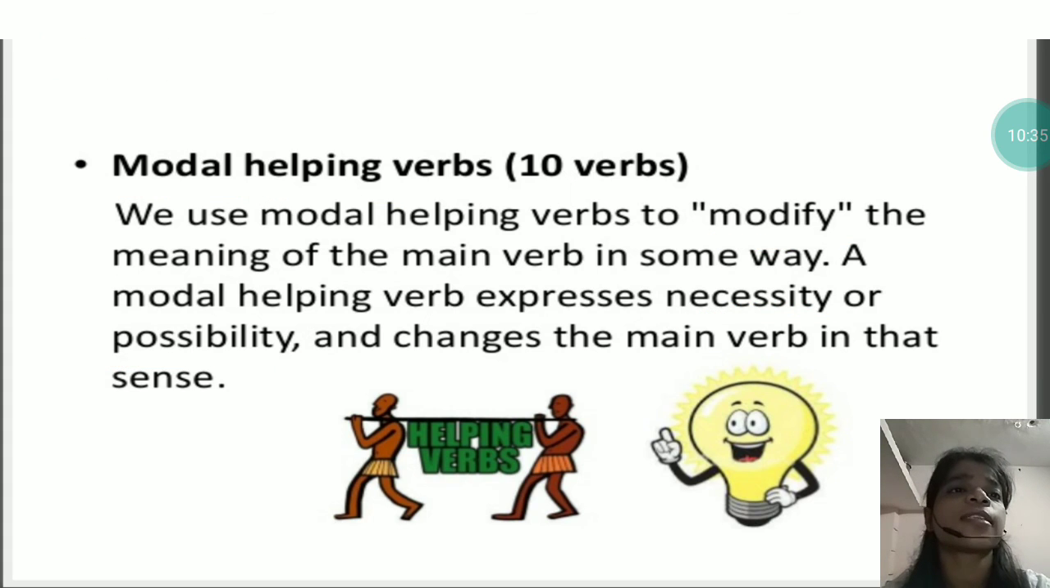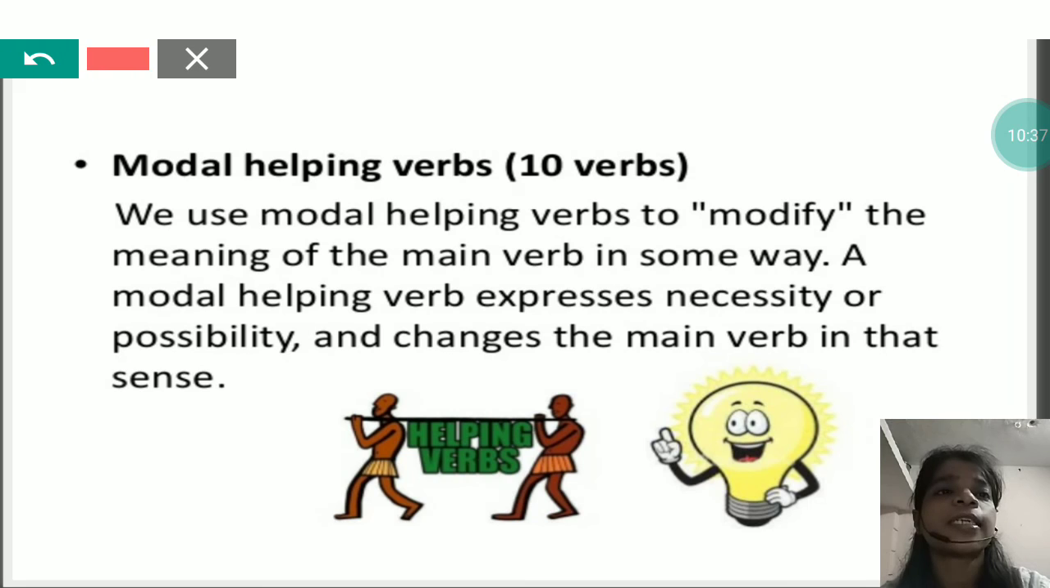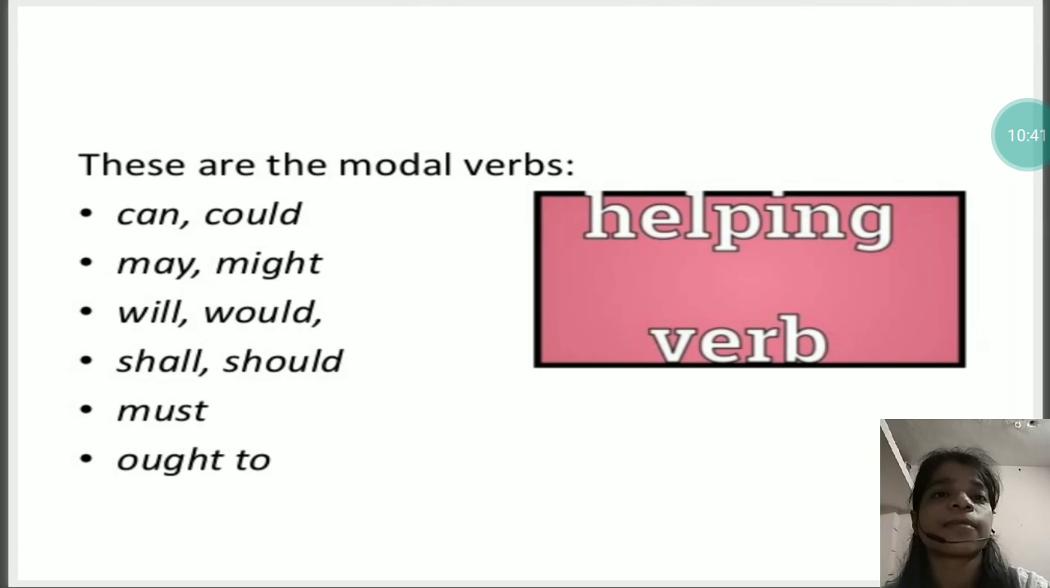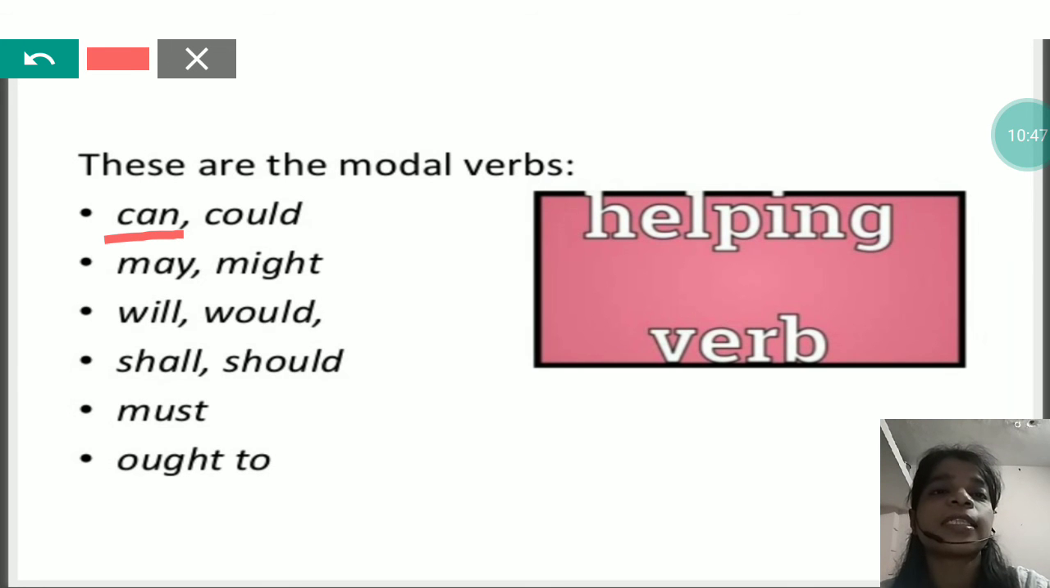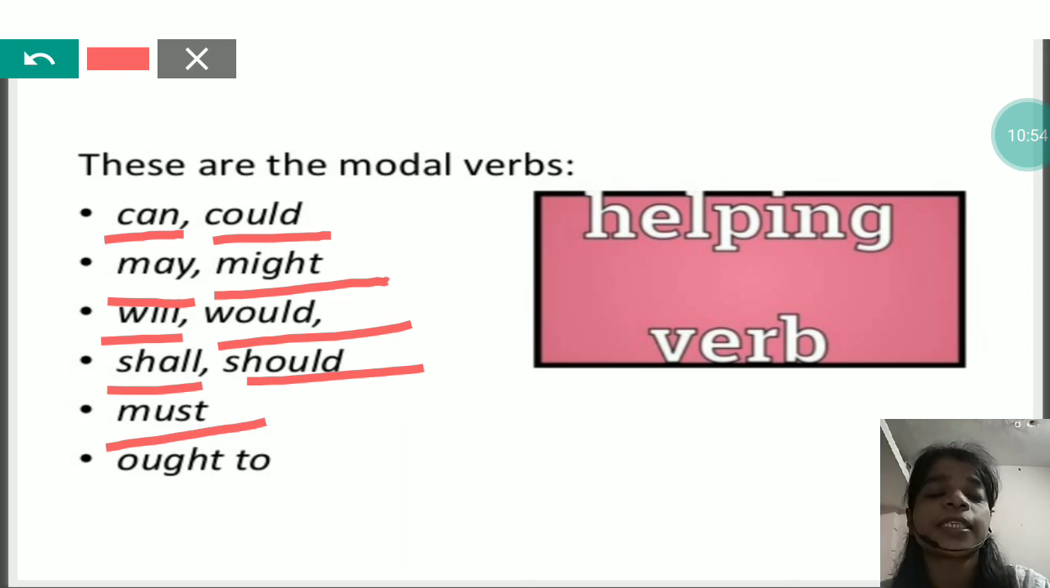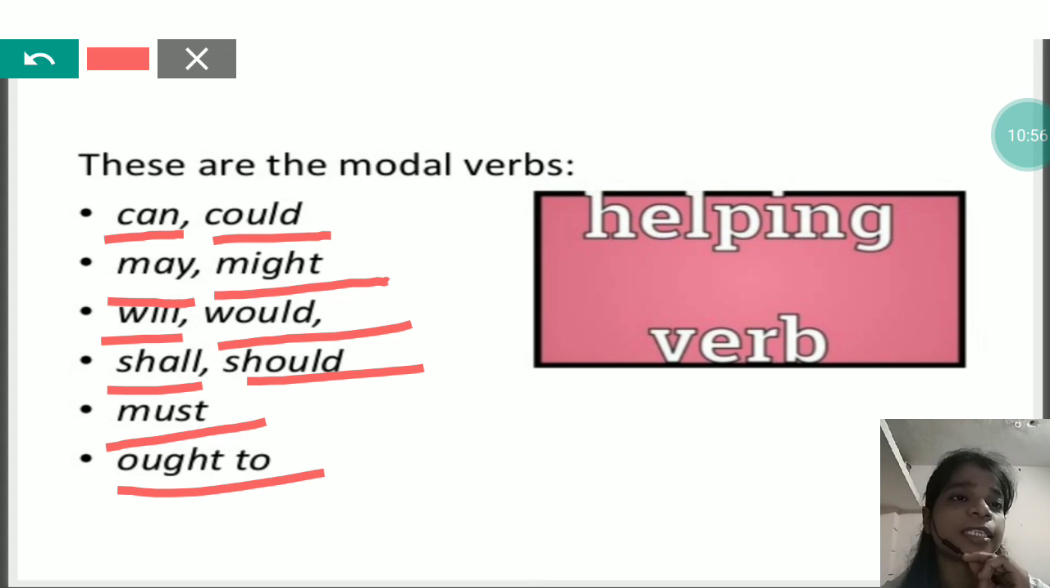As I told you, there are a total of 10 modals. So what are these? We will look at that. These are the modal verbs. First one is can, then could, then may, might, will, would, shall, should, must, and ought to. So these are the 10 modal helping verbs, or modal verbs, or modals.